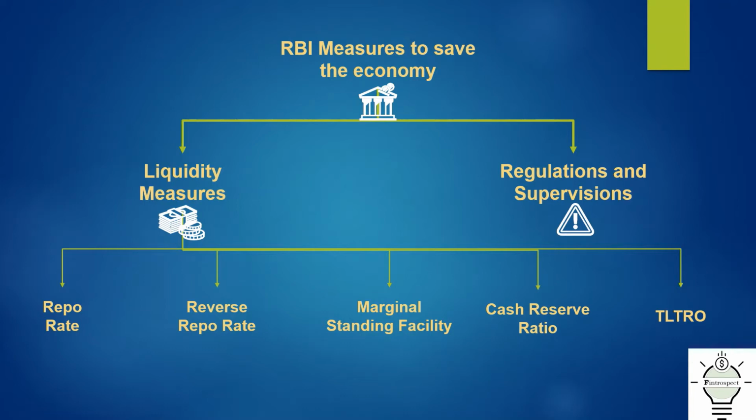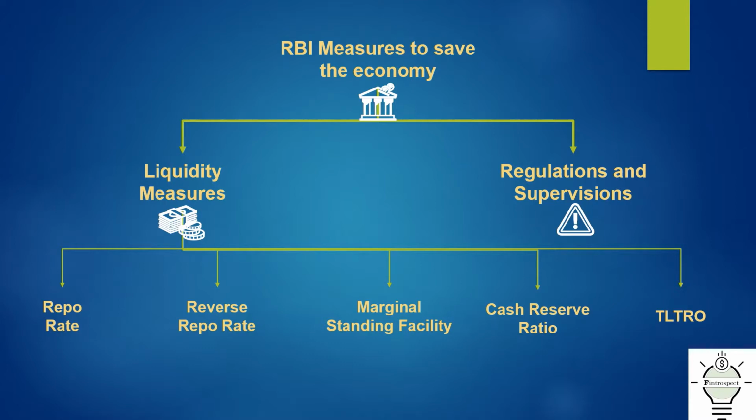Welcome back Fintrospectors to the next video on how RBI is trying to save the Indian economy from the bad impacts of coronavirus. In our last video, we talked about repo rate and reverse repo rate, what these tools are, and what RBI has done to provide necessary liquidity to the market. In this video, we are going to further continue on the liquidity measures, but we'll talk about 3 more tools that RBI has used in this scenario.